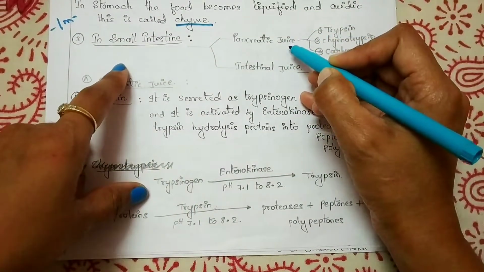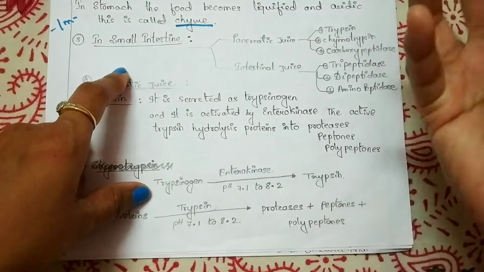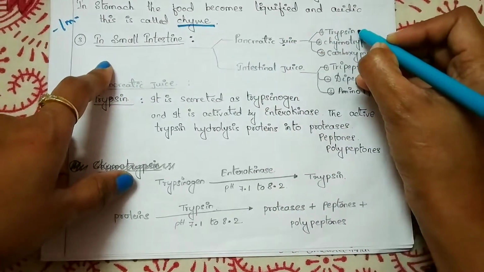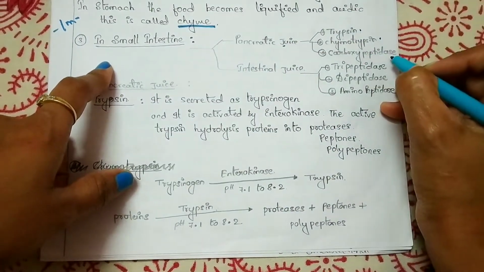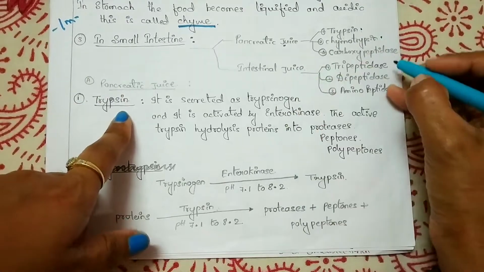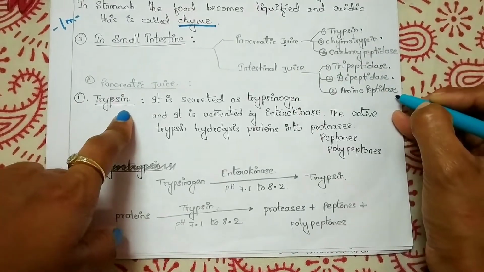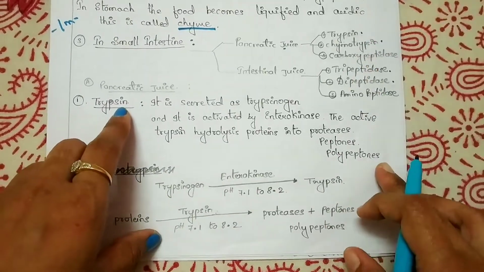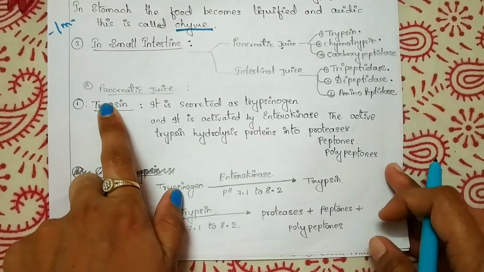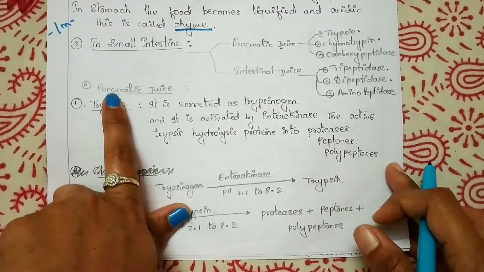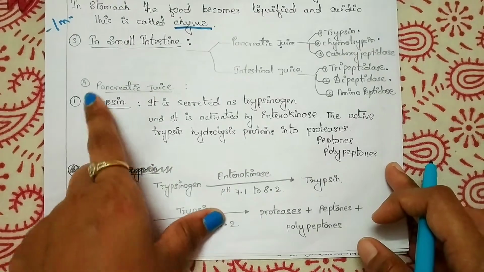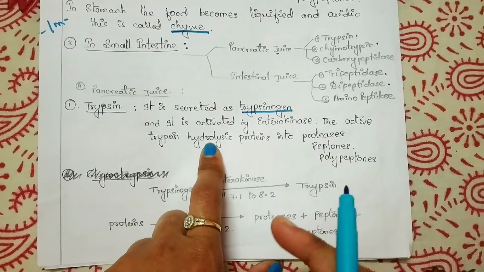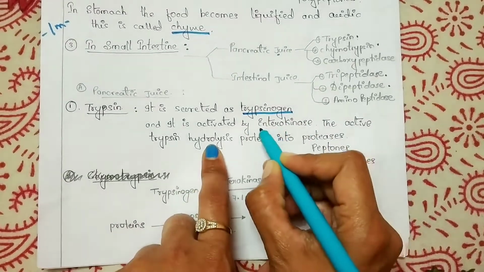So what are the enzymes involved in digestion of proteins in the small intestine? From pancreatic juice they are trypsin, chymotrypsin and carboxypeptidase. And intestinal juice has tripeptidase, dipeptidase and aminopeptidase. Very easy. Now we will discuss the first one, that is trypsin. Trypsin is actually an active form, but it will be secreted in the inactive form, that is trypsinogen, and it is activated by a very important enzyme called enterokinase.